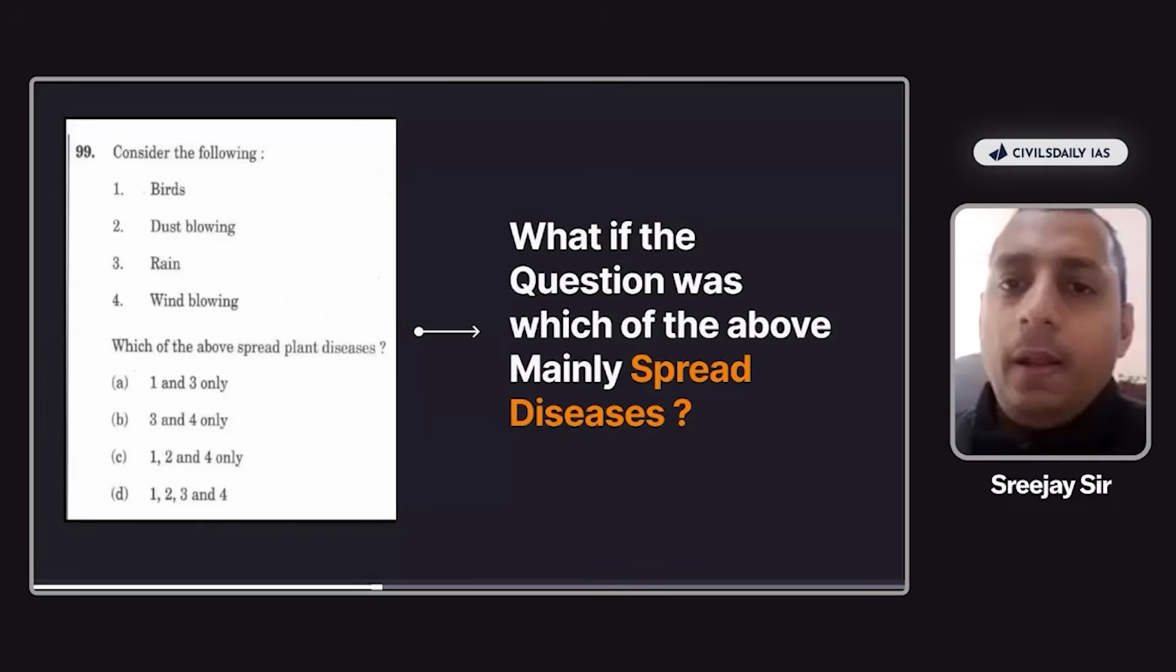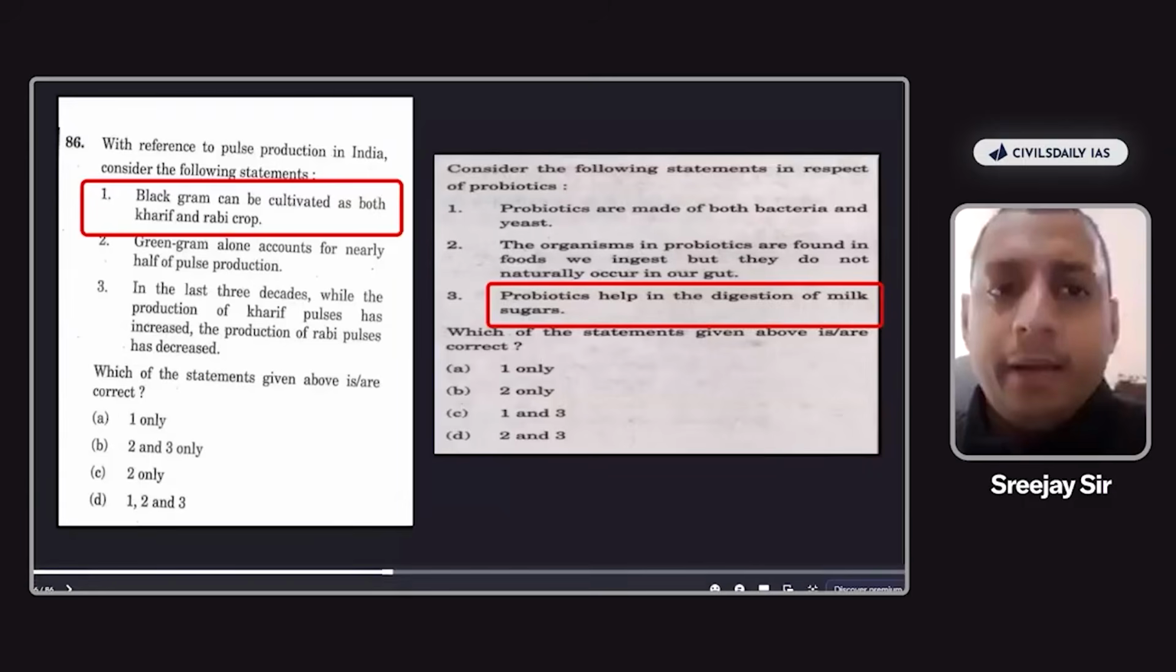Now here we can go with the general options only. Black gram can be cultivated, yes. Probiotics help in the digestion of sugar, yes, it's possible. Okay, you can go with the general logic. Now try this question.